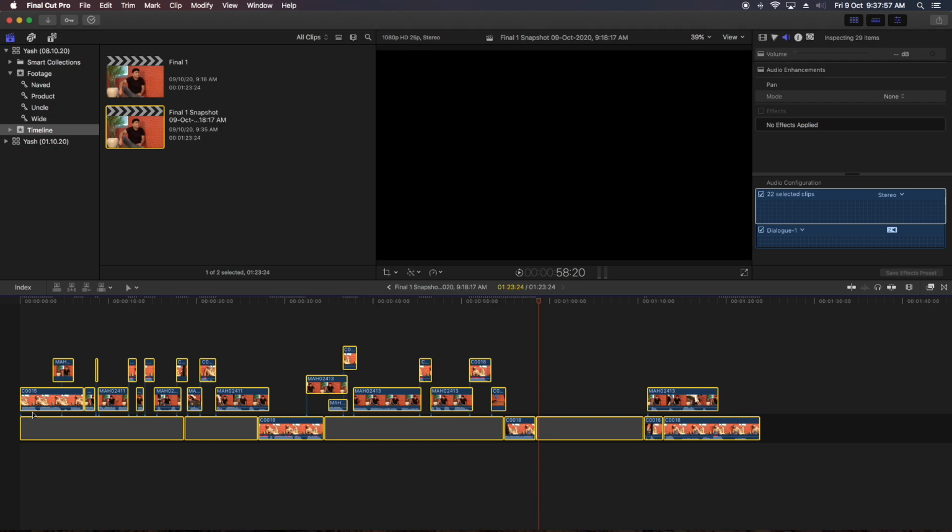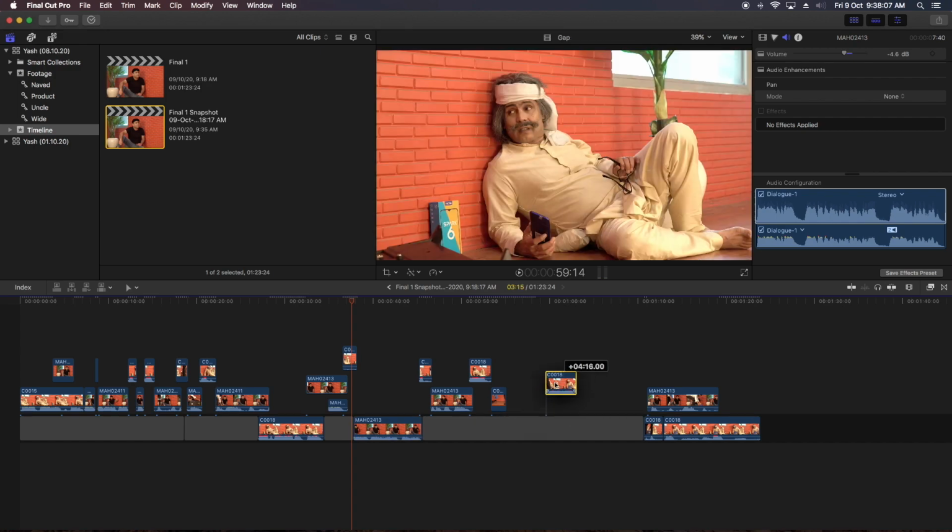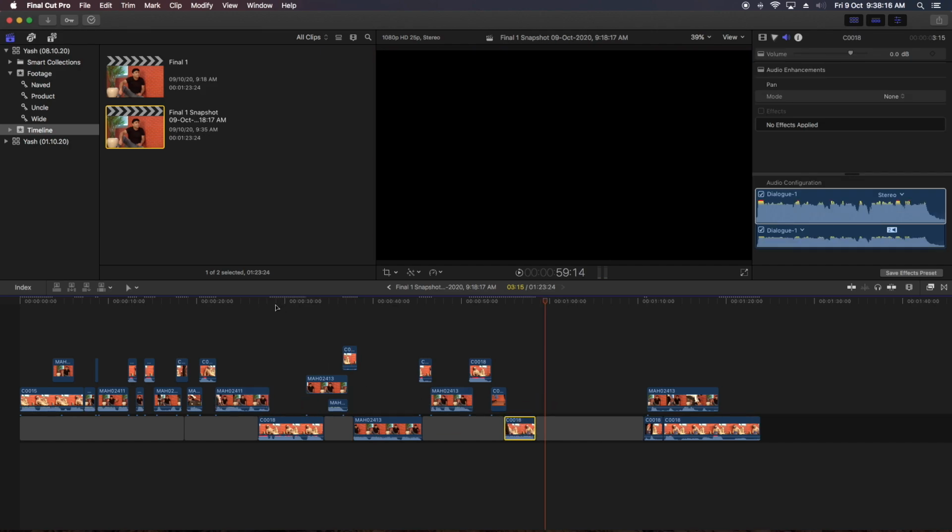From start to end, what we have to export is our storyline. So what is the position tool doing? We can move clips at any place on our storyline with the position tool, but we cannot do that with the selection tool. This is the difference between the position tool and the selection tool.